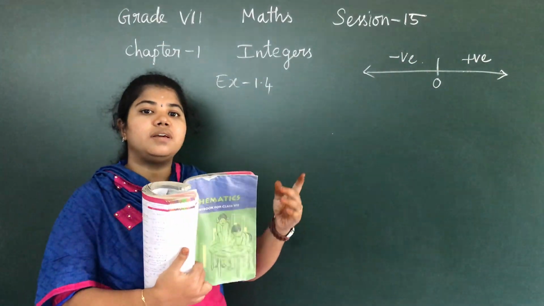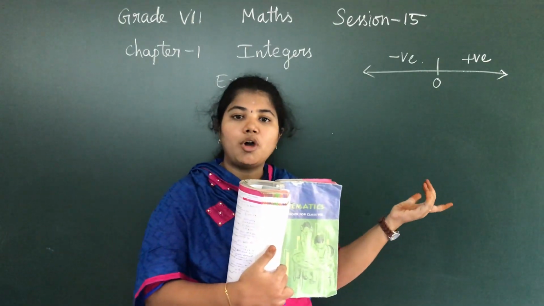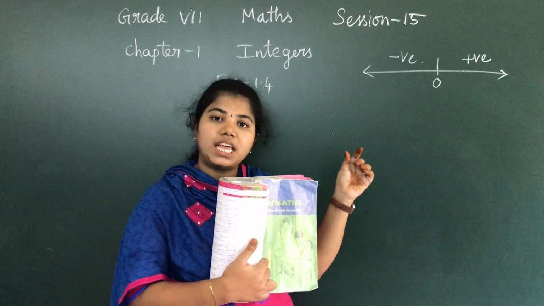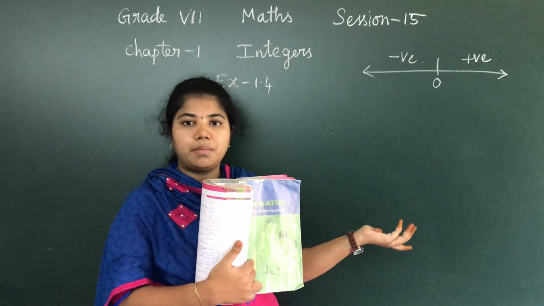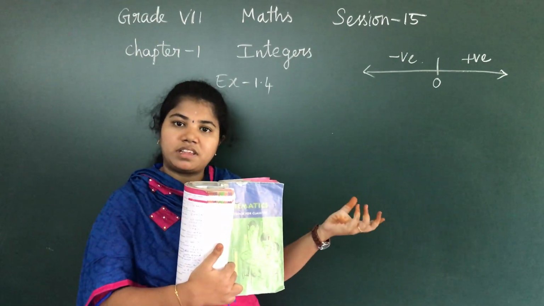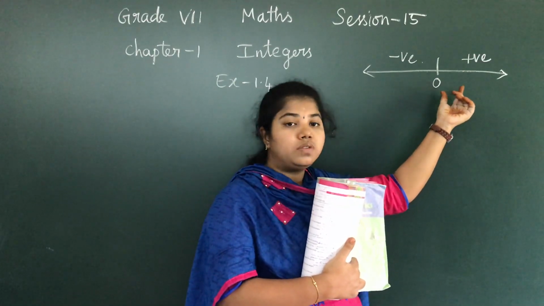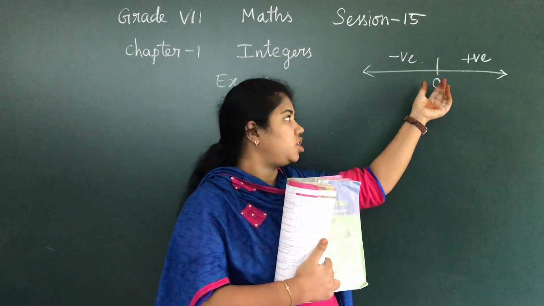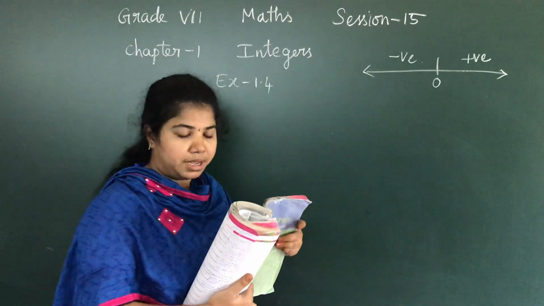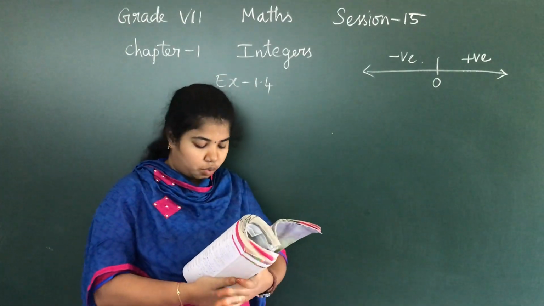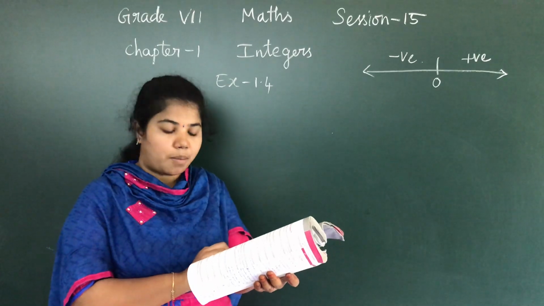So 10 degree means it is plus 10. Plus can always be mentioned as either plus or the same number, simple number. 10 and plus 10 are both same. So plus 10 degrees Celsius means it is above 0. If it is minus 10 degrees Celsius, then it is below 0. So it can be mentioned like that. So at 12 noon, the temperature is 10 degrees Celsius above 0.